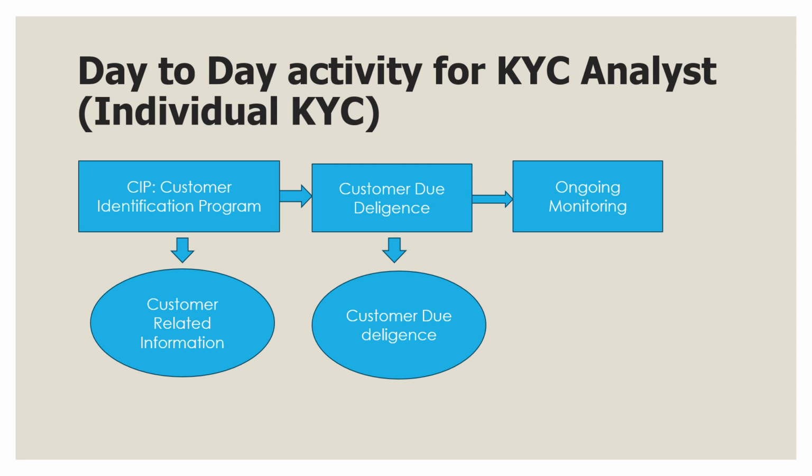Then we do ongoing monitoring. Ongoing monitoring in the context of know your customer and anti-money laundering compliance is a process that financial institutions and businesses use to continuously assess the risk associated with their customers and business relationships throughout the course of the relationship. The goal of ongoing monitoring is to identify and report any change or suspicious activity that may occur after initial customer due diligence has been completed.